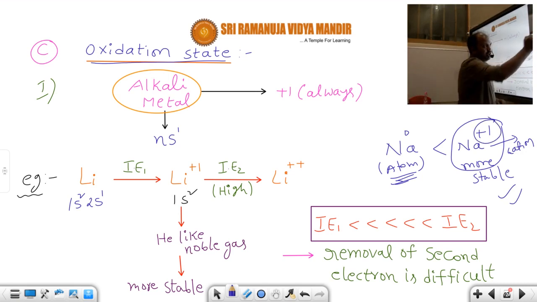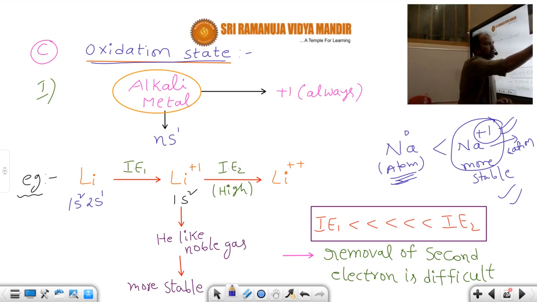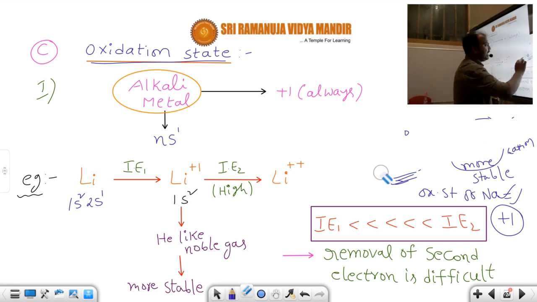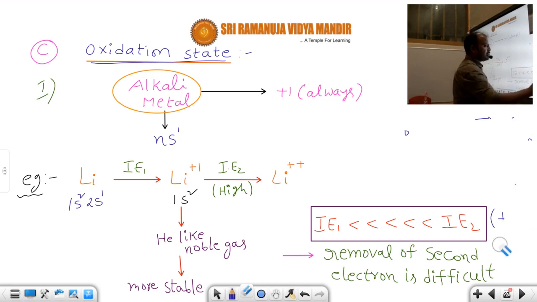So here, how much is the charge? Plus 1. That's why the state in which the element behaves to be stable is called the oxidation state. What is the oxidation state of sodium? Plus 1. So whenever sodium carries a plus 1 charge, it is more stable. That's why plus 1 is called its oxidation state. So what is the oxidation state? The state at which the element behaves to be stable is called the oxidation state.